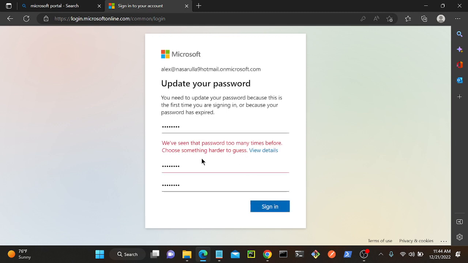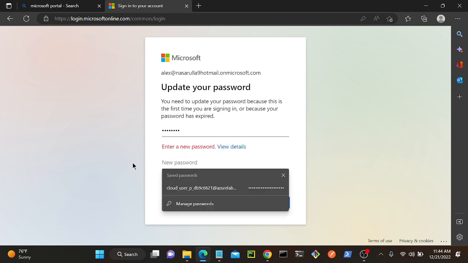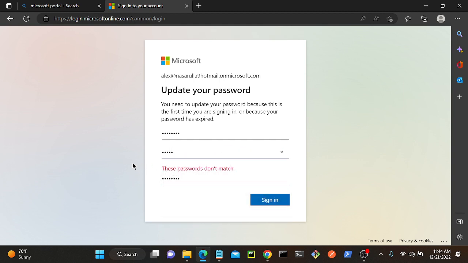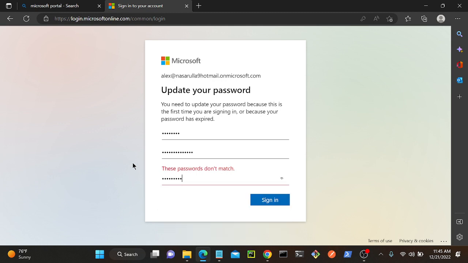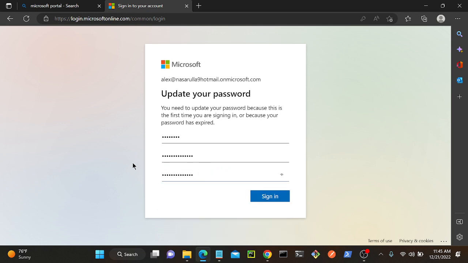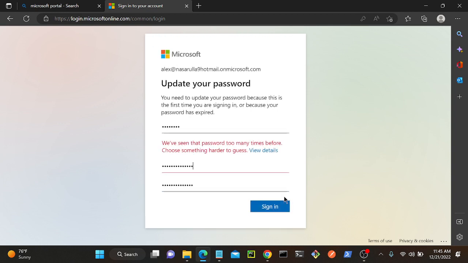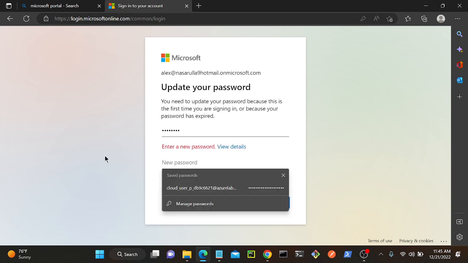Password too many times before. Okay. Let me try. So can anybody help me to set a password? Be soft.